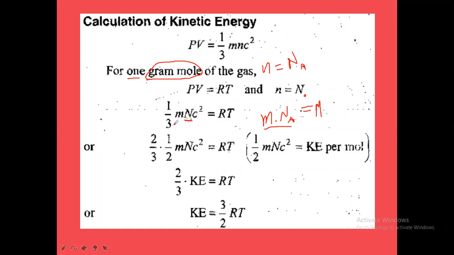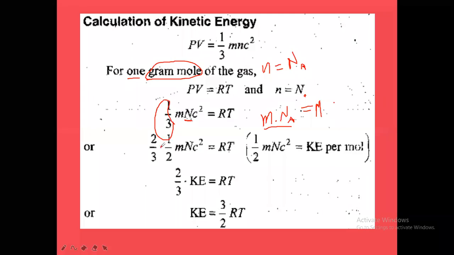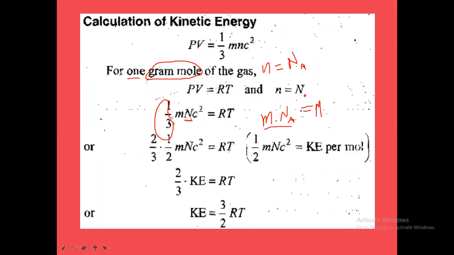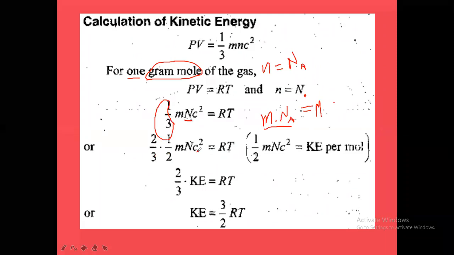Now this 1 by 3 can be split into 2 by 3 into 1 by 2. 2 by 3 into 1 by 2 means 2 by 6, which is again 1 by 3 only. So we have written 1 by 3 in the form of 2 by 3 into 1 by 2 mN c square, equal to RT. In place of PV, we wrote RT. Is it clear?